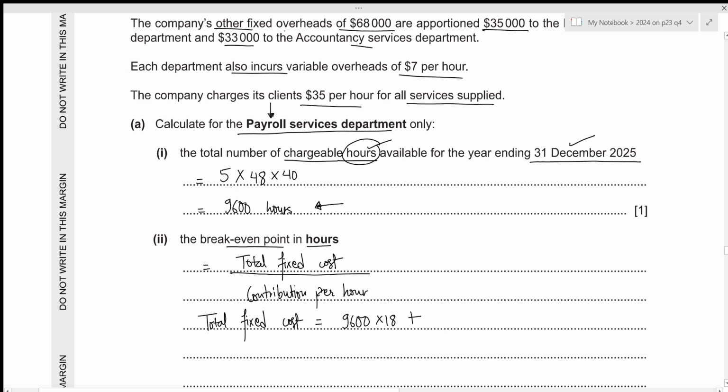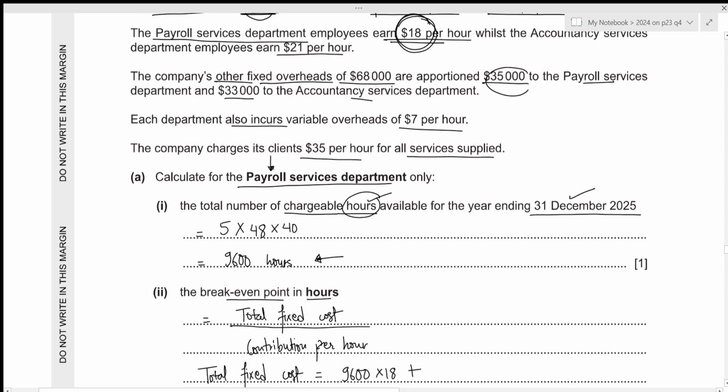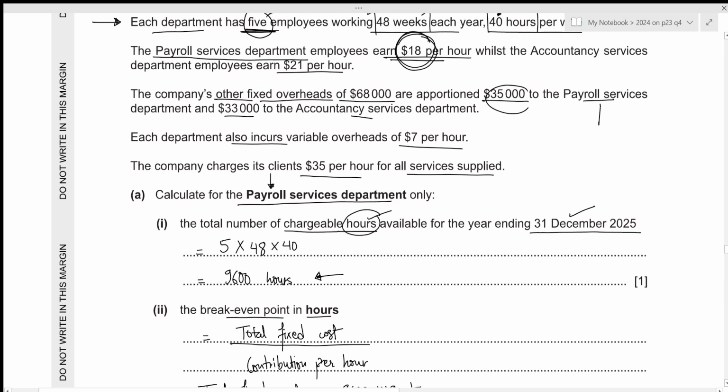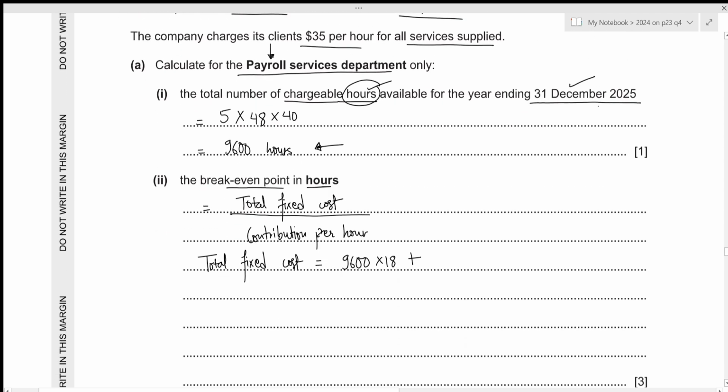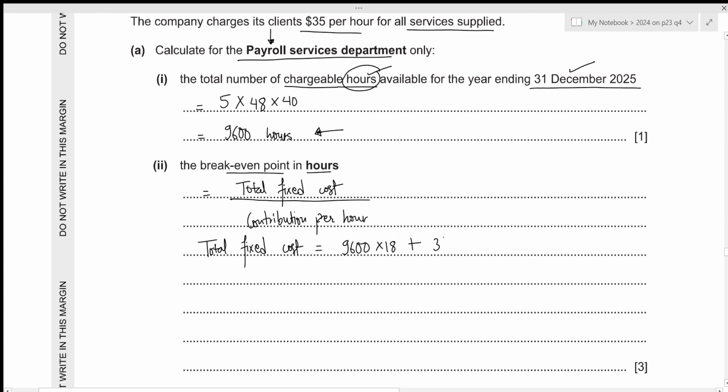Then we have the other fixed overheads as well. For the other fixed overheads, 35,000 is given to the payroll services. It means that this 35,000 should also be added while calculating the total fixed cost. So it will just be 9,600 times 18, which will result in 172,800, plus 35,000, which results in 207,800. Now we also need our contribution per hour.